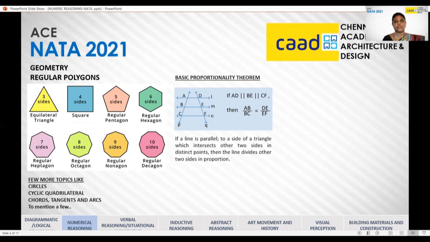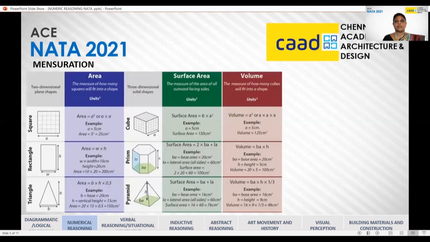And of course, you need to know the basic proportionality theorem, which is a base for many calculations. So you should be aware of that. Then also a few more topics like theorems regarding circles, cyclic quadrilaterals, chords, tangents, and arcs, etc. have to be covered.